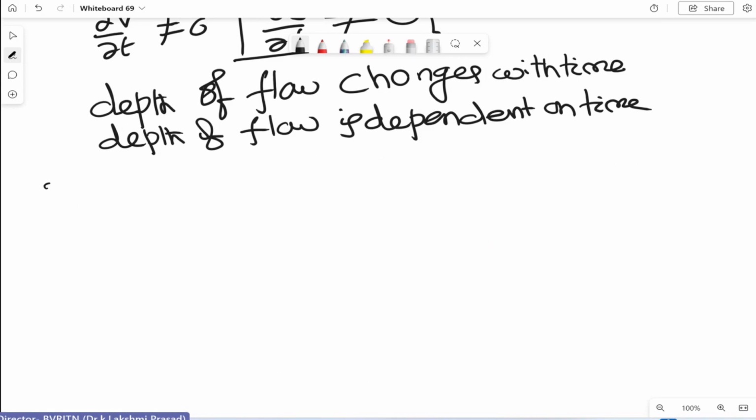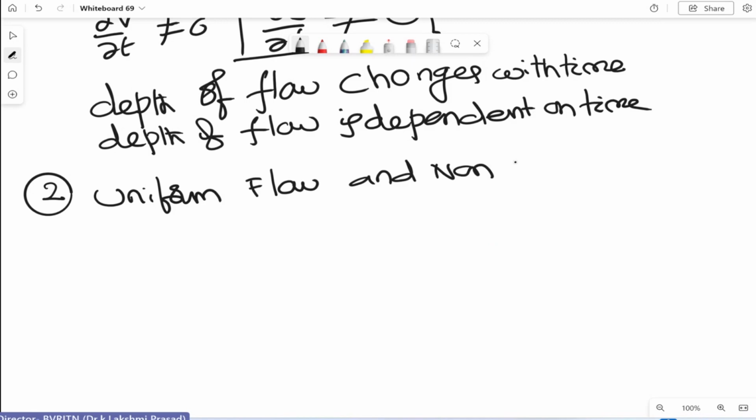Then we go into the second point, that is uniform flow and non-uniform flow. If you remember, part 1 is uniform flow and part 2 is non-uniform flow, which means we are studying both.